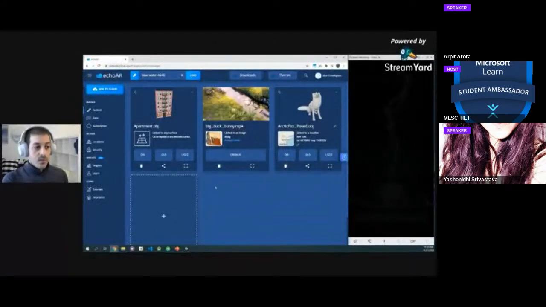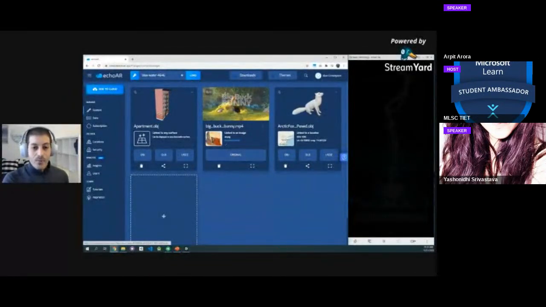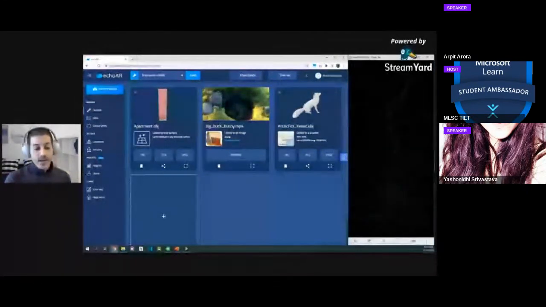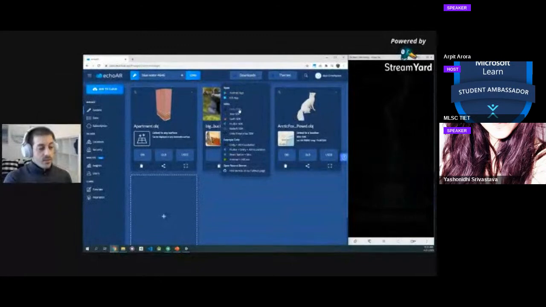Perfect. So we played around with the console. You saw how we can add data, how we can manage data, how we can deliver it and optimize that and see content really, really fast. Now let's turn to a more technical part of the workshop and talk about how to build applications using a game engine called Unity.